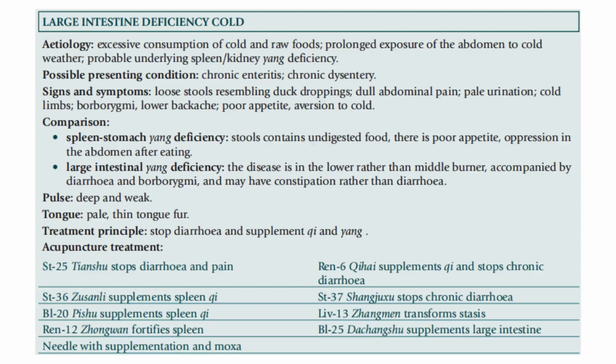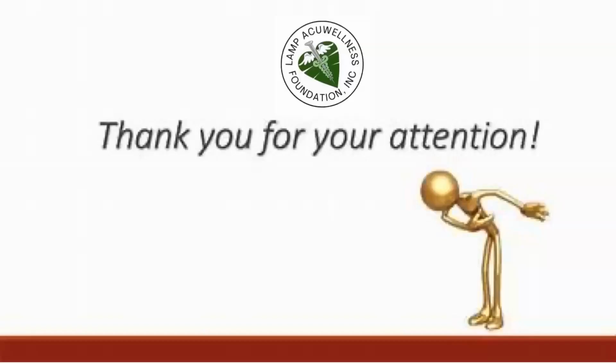qi, bladder 20 to supplement spleen qi, Ren 12 to fortify the spleen, Ren 6 to supplement qi and stop chronic diarrhea, stomach 57 to stop chronic diarrhea, liver 13 to transform stasis, bladder 25 to supplement the large intestine. And we needle with supplementation and moxa.